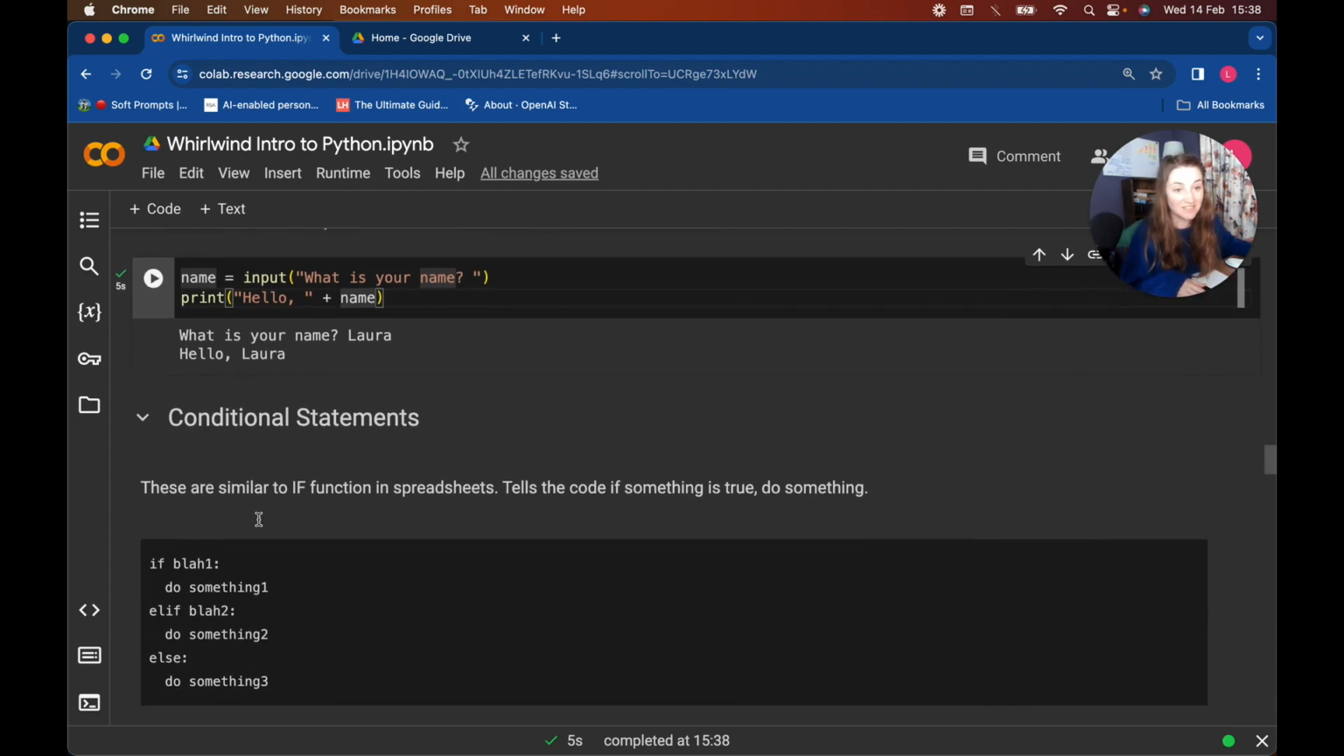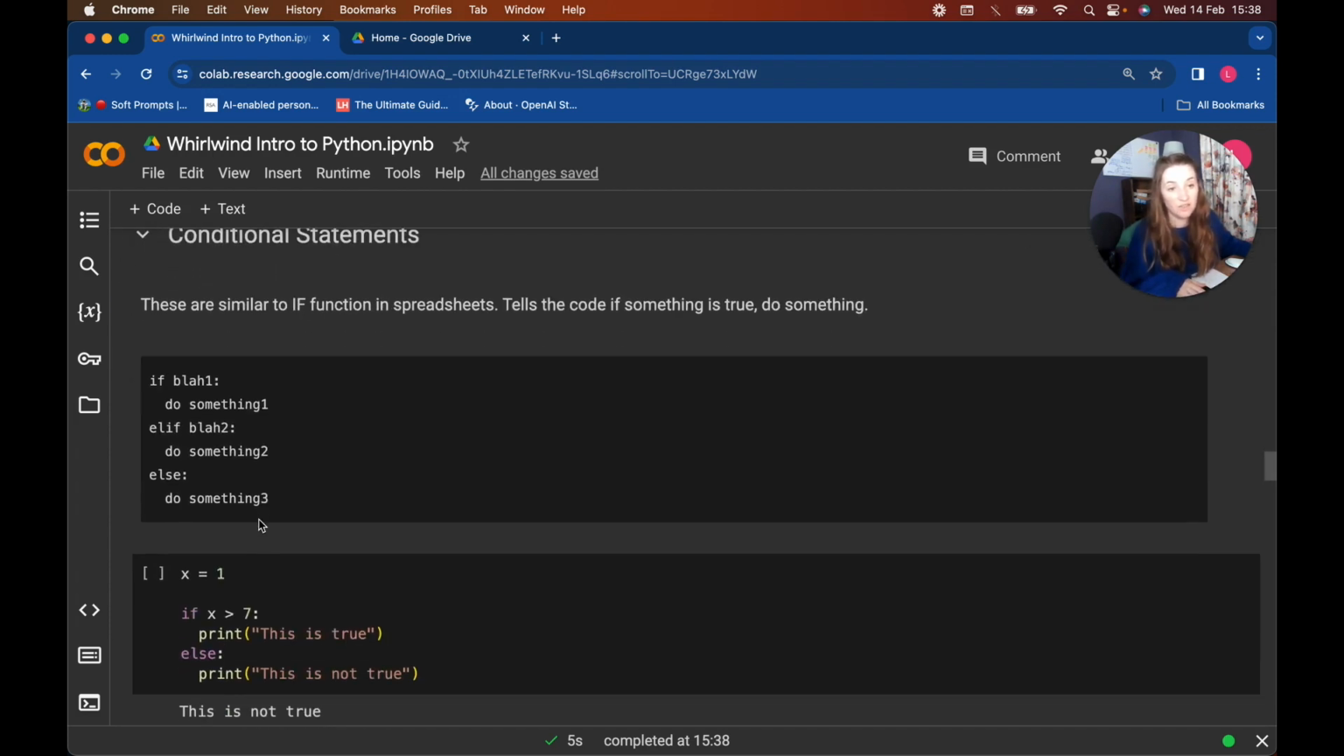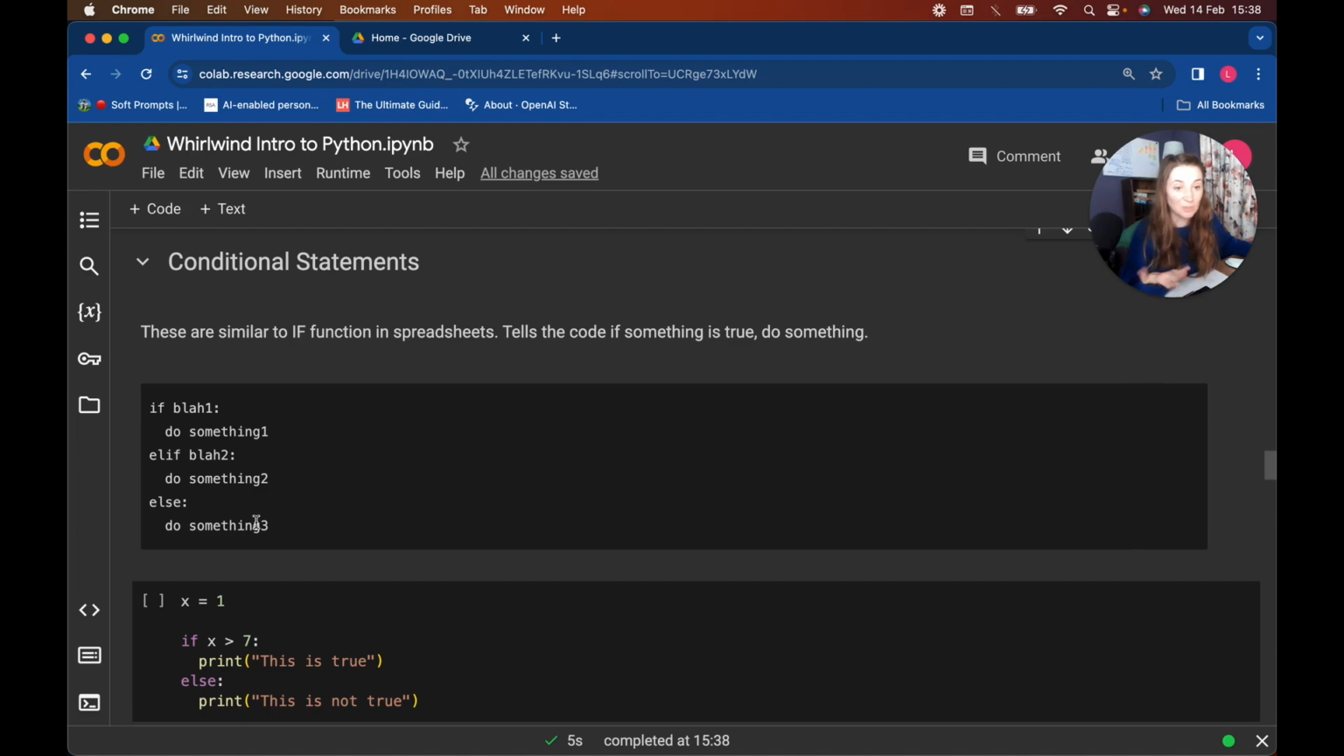Moving on to conditional statements. So this is if the conditions are met, let's do something. So this is when we start actually talking about coding logic and actually getting that into things. The first one I want to talk about is if statements. And if statements are very similar to the if function in a spreadsheet. So if you've ever used one of those, they shouldn't be that difficult for you. It tells the code if something is true, do something.